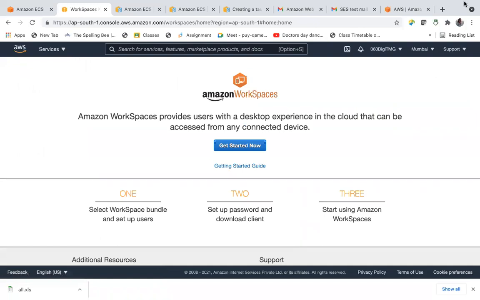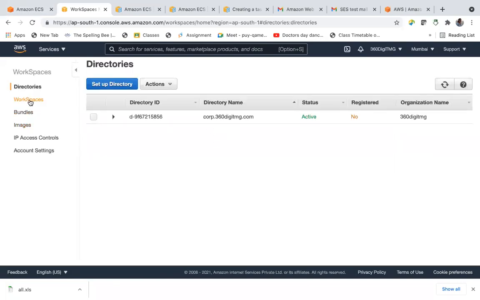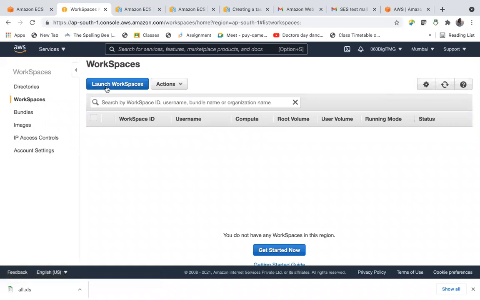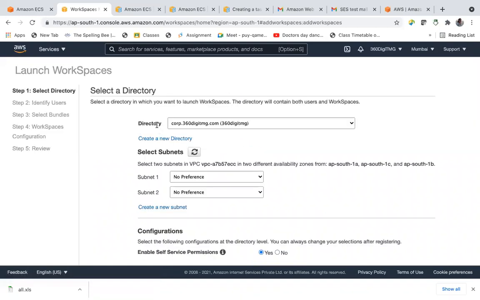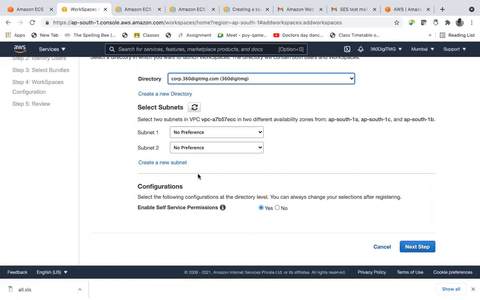Get started now. Workspace, launch workspace. See directory name. This is my directory name, automatically came in here. Subnets we can leave as is. Configuration. So select the following configuration at directory level. Enable self-service permissions. Yes, we will enable self-service permissions.